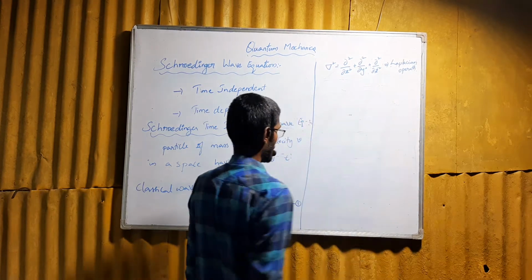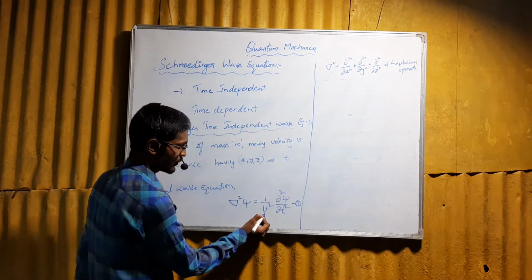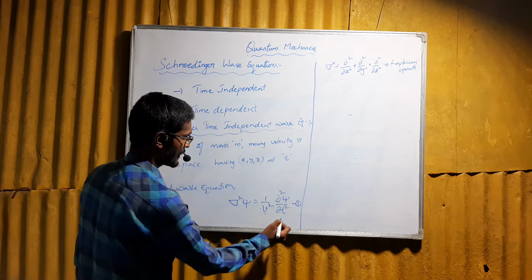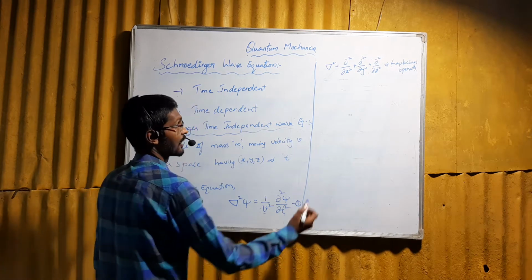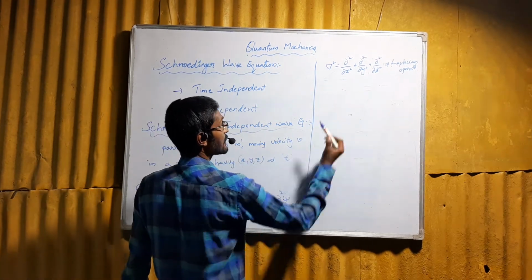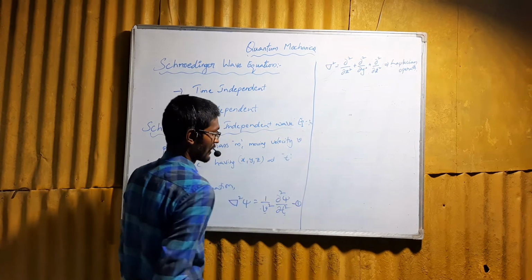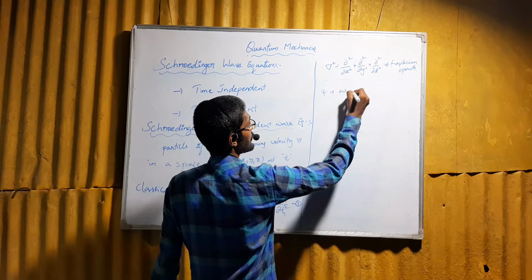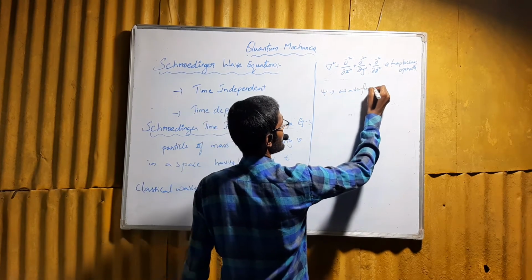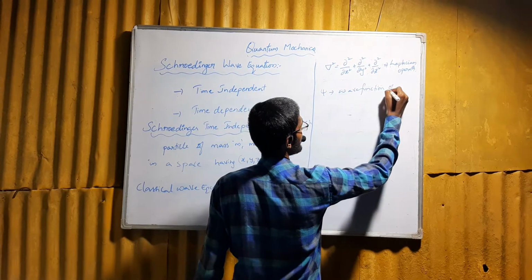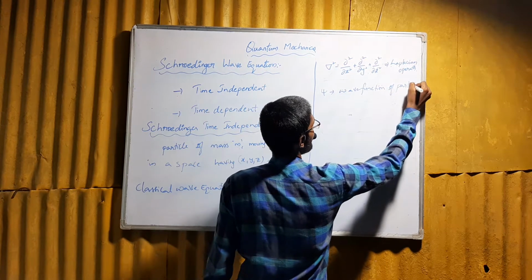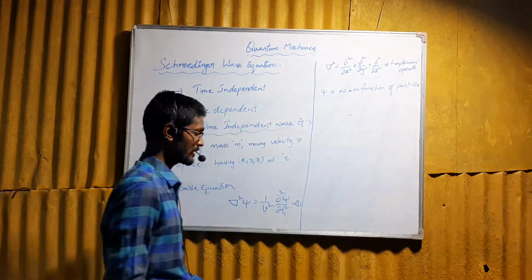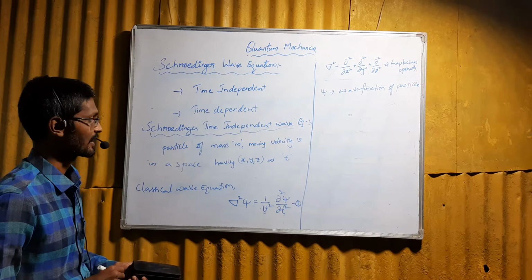This v represents the velocity of the particle, and t represents the time at which the coordinates of the particle are x, y, z. This psi is called the wave function of the particle. We will see later what this wave function is clearly.